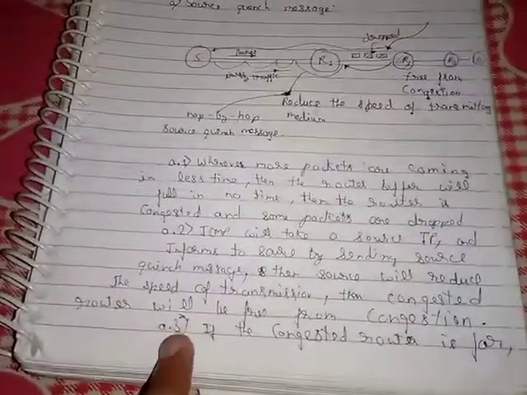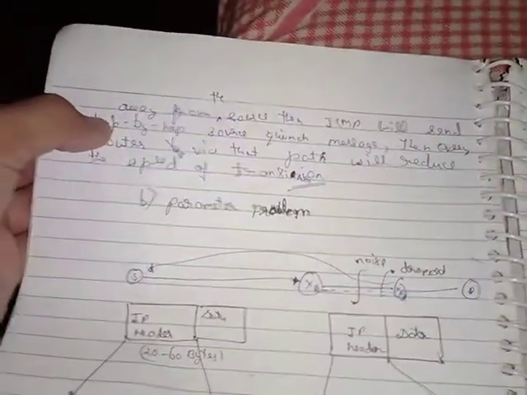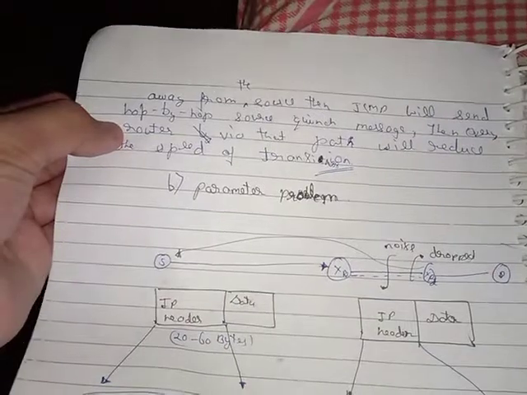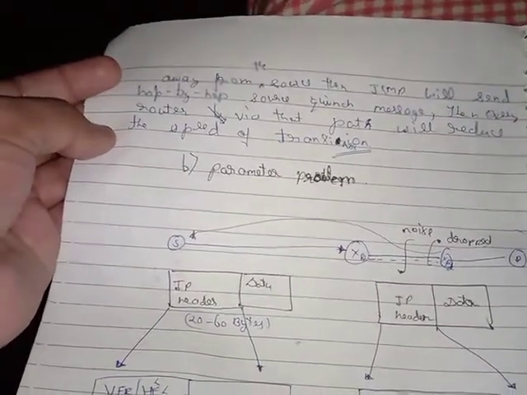Now the third point is, if the congested router is far away from the source, the ICMP will send hop by hop source quench message. Then every router via that path will reduce the speed of transmission.